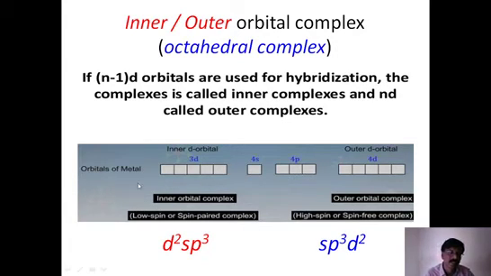So that is the main reason why the terminology low spin and high spin complexes has evolved. So (n-1)d orbital involvement is 3d and nd orbital involvement is 4d. That is the difference between inner orbital complex and outer orbital complex, and also the difference between d2sp3 and sp3d2 hybridization.